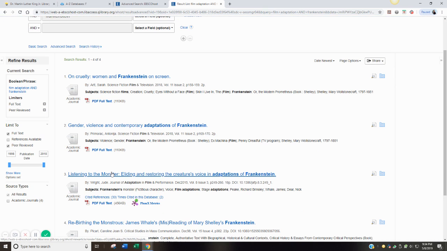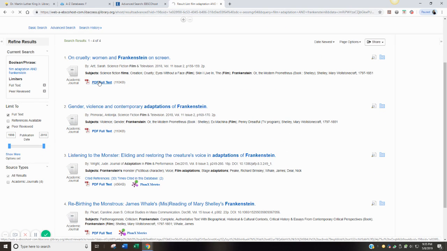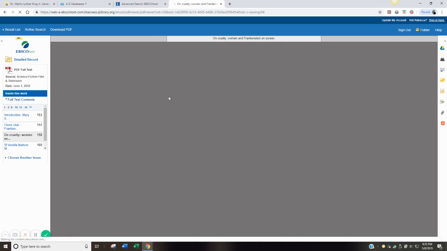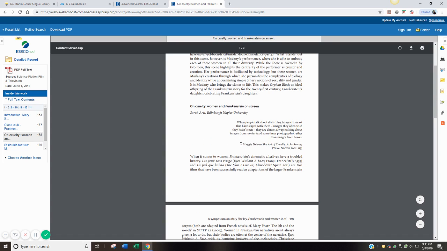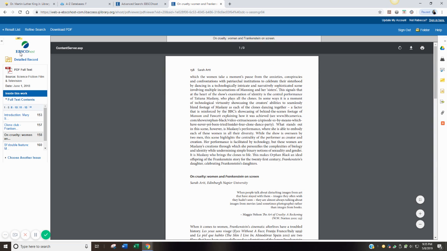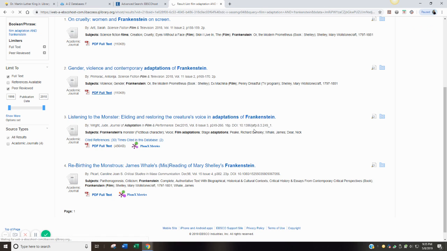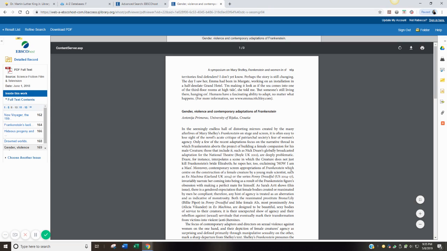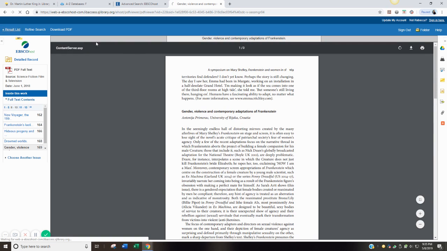Obviously, to actually view the article, you would click on either PDF full text, or if it says HTML full text, it'll bring up the article itself and you'll see it. If it says PDF, that's fantastic because this looks exactly like it would look copied right out of the book. And some are long and some are very short. This one happens to be very short. And maybe it's nothing you need, and then you start all over again and you do it from scratch and you think of new terms and you combine them in different ways and you see what you get. And here's another one, and this one's actually very short also. So it depends on what you're looking for.